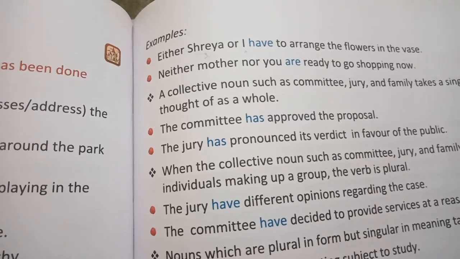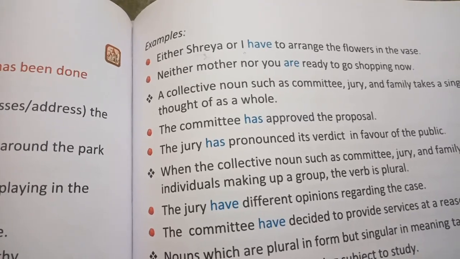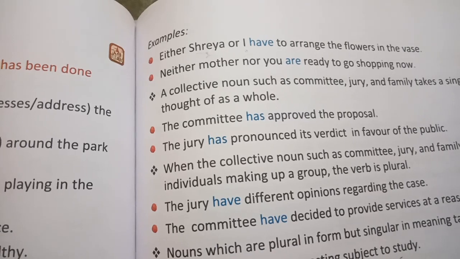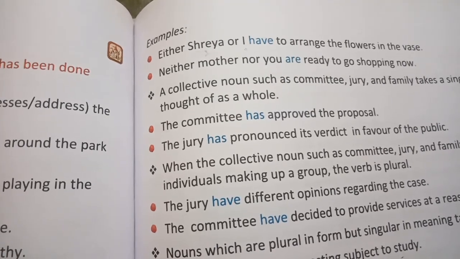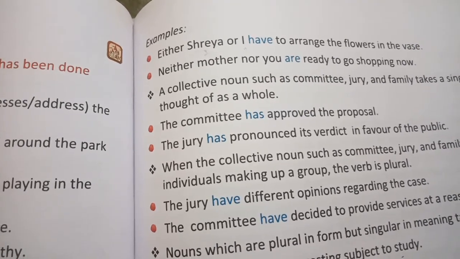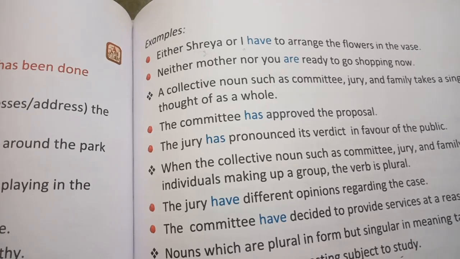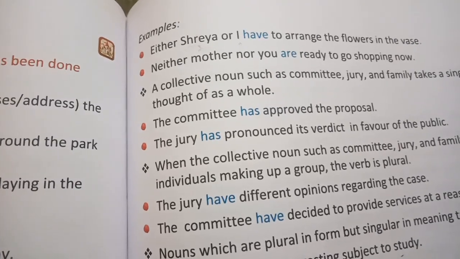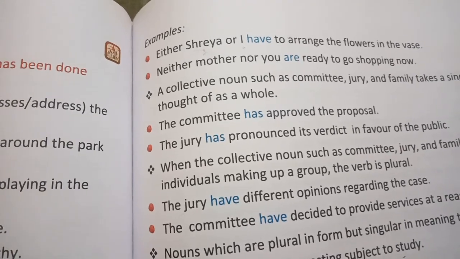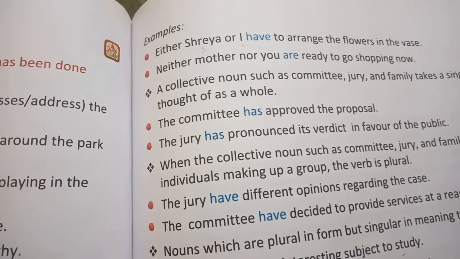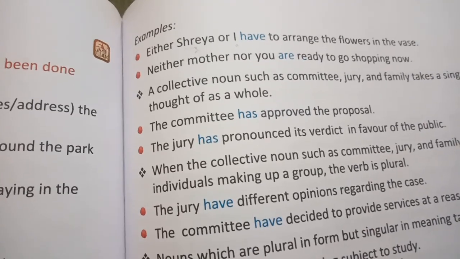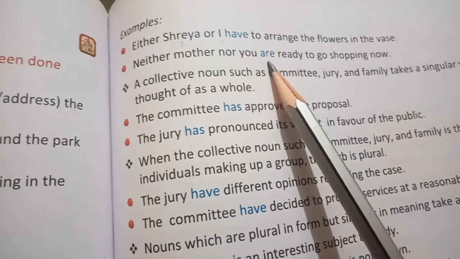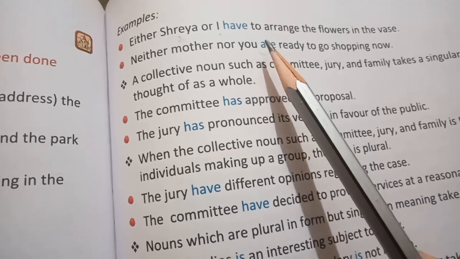See the next example. Neither mother nor you are ready. Mother belongs to third person. You belongs to second person. Two different persons. And they are connected with either or neither nor. The verb will be plural. You can see here it is used are. Okay. And the verb. How can you come to the conclusion which verb we will use?